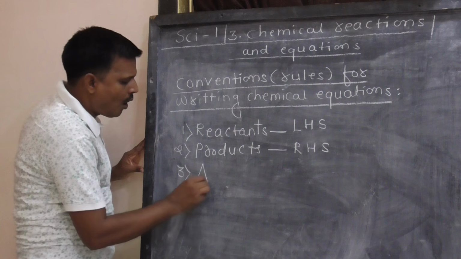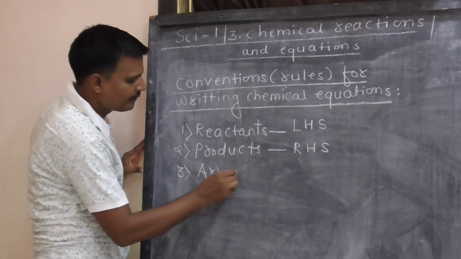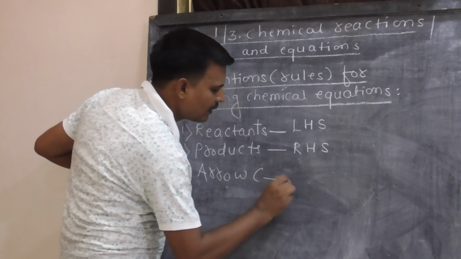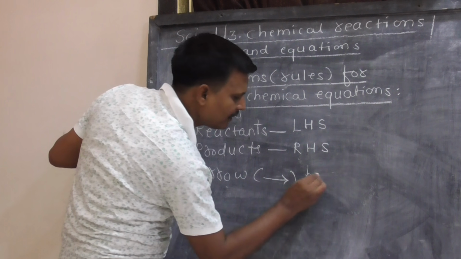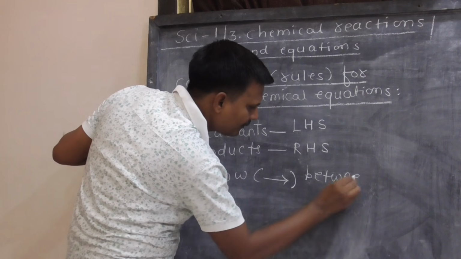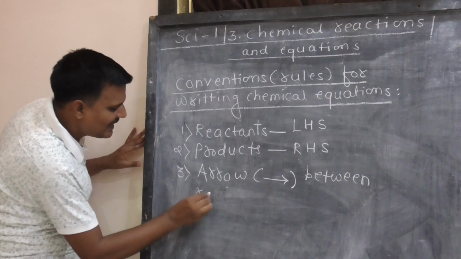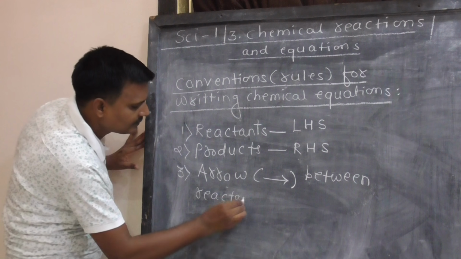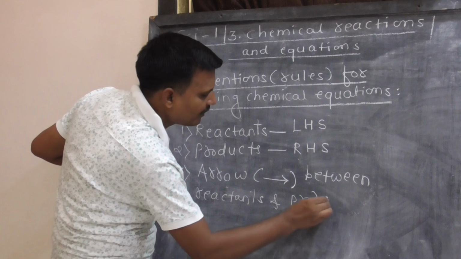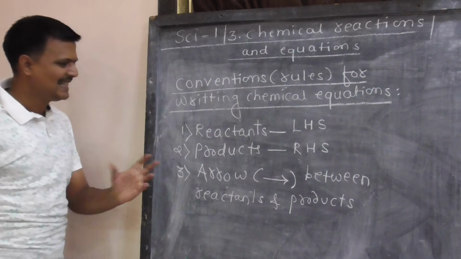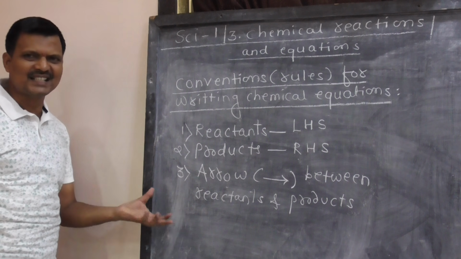An arrow is placed between reactants and products. Arrow कुठं लिहायचा आहे? रिएक्टंट्स आणि प्रोडक्ट्सच्या मध्ये.